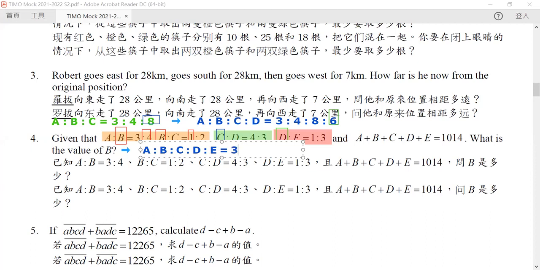So this would be equal to 3 to 4 to 8 to 6 to 18.